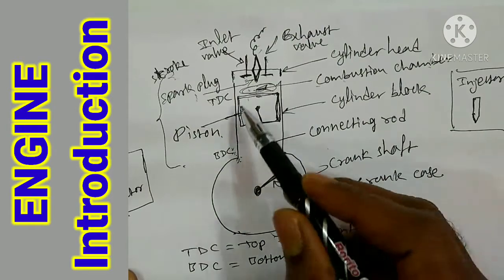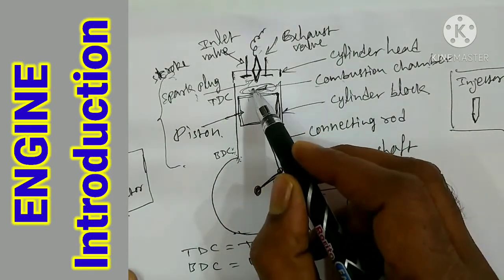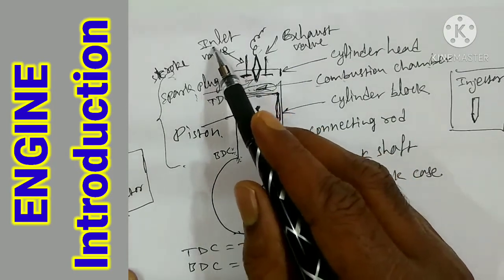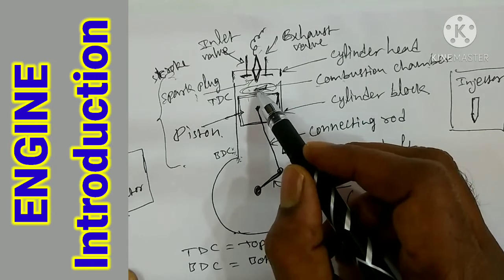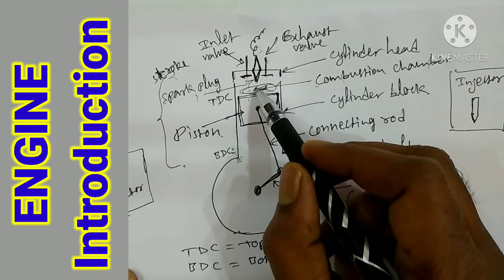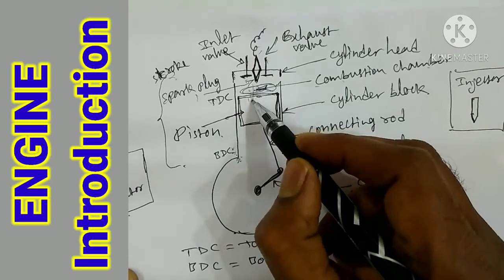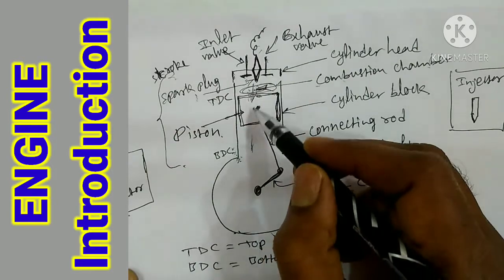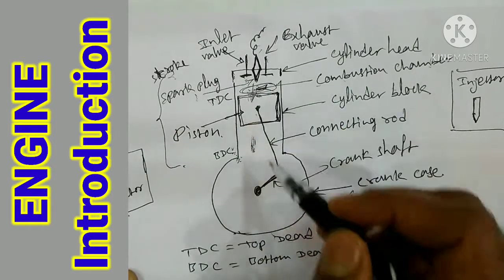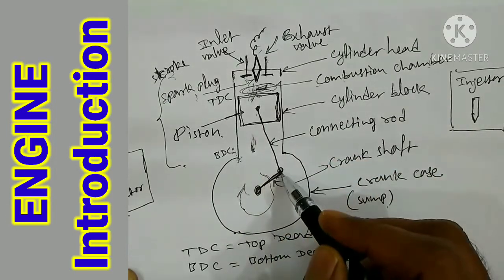Here the function of the IC engine is as follows. First the fuel enters the combustion chamber with the help of the inlet valve. The fuel is burned. While burning, a chemical reaction takes place and heat is produced. Due to that heat, pressure is applied on the piston, so the piston moves up and down. This reciprocating motion is converted into rotary motion of the crankshaft with the help of the connecting rod.